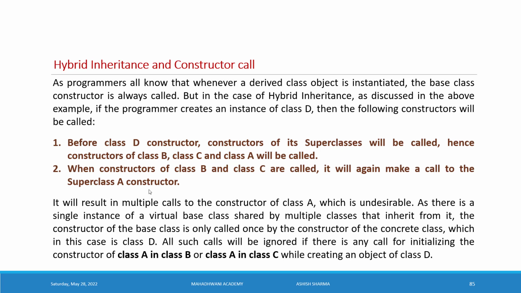In all the cases, the A constructor will be called. It will result in multiple calls to the constructor of the class A, which is undesirable because it lowers the performance of the product. So that's why the programmer doesn't want to call the same constructor again and again.